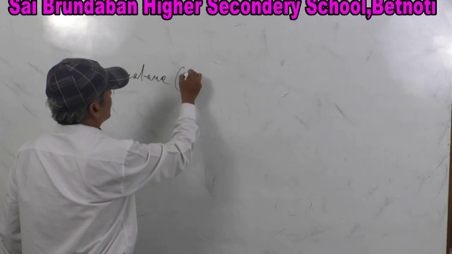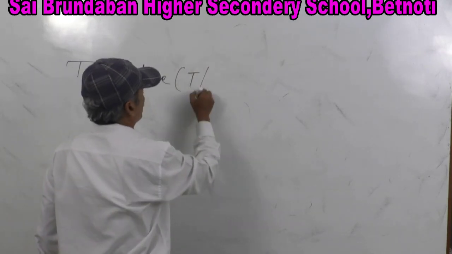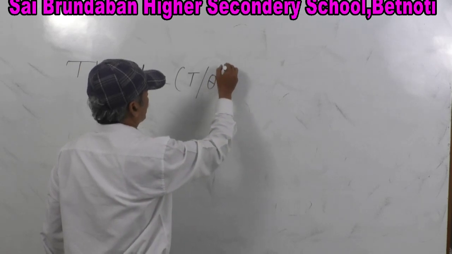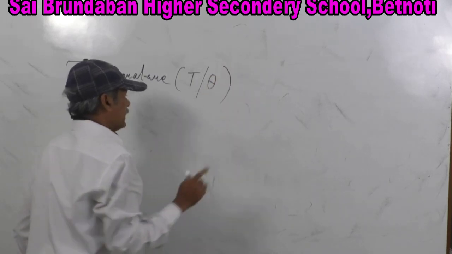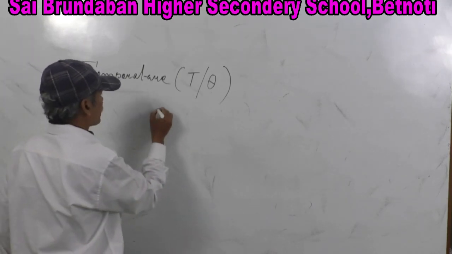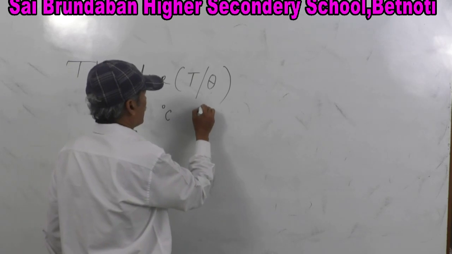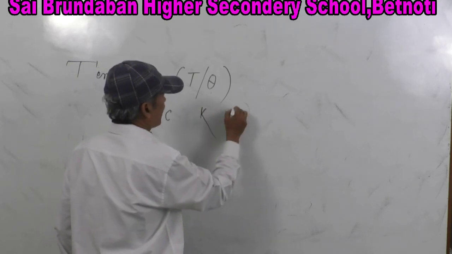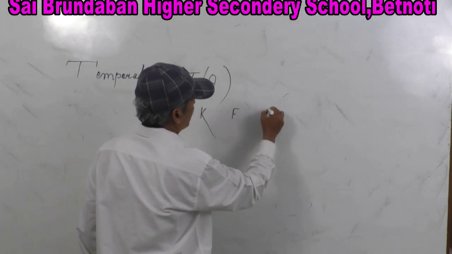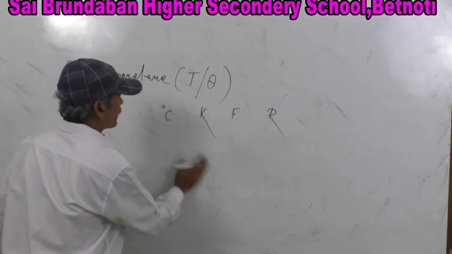Temperature. Generally, its symbolic representation is T. Sometimes it is also represented by theta. Okay. Its unit, you know, there are many units: degree centigrade or degree Celsius, Kelvin, Fahrenheit, Reaumur, these are the units.